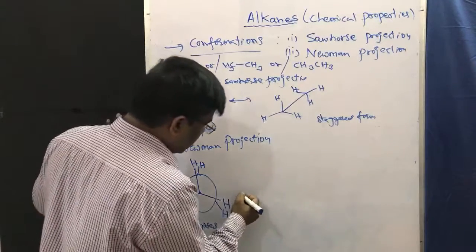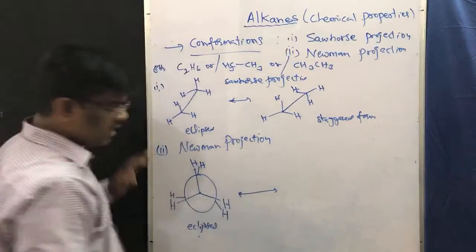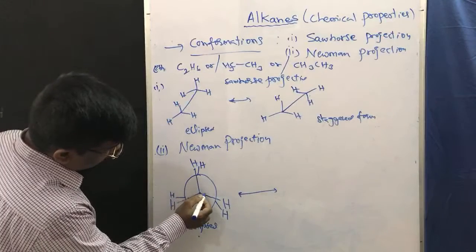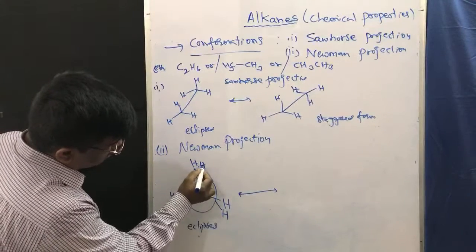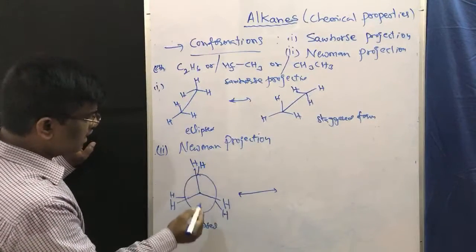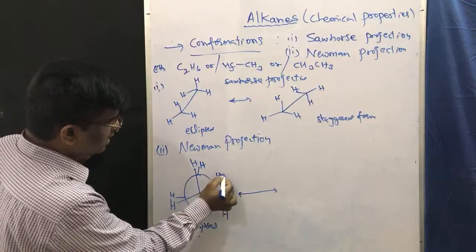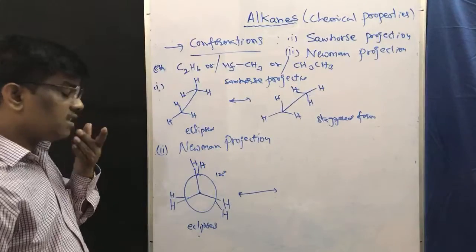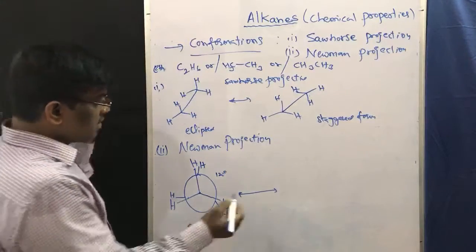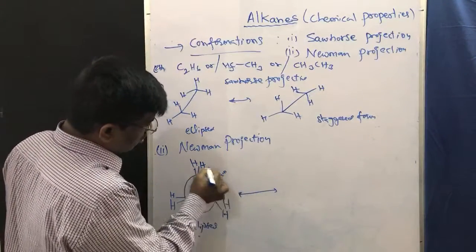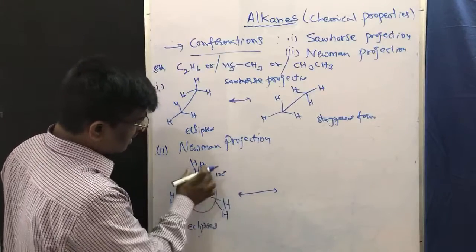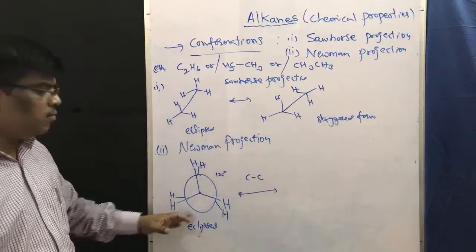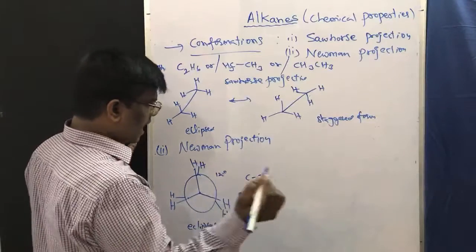If I rotate the backside carbon, what is the angle between these two? It is going to be 120 degrees. So the angle between two hydrogens or the C-C bond is not going to change. Since this is torsional strain, to overcome this, it undergoes C-C bond rotation. C-C bond rotation gives rise to staggered form.